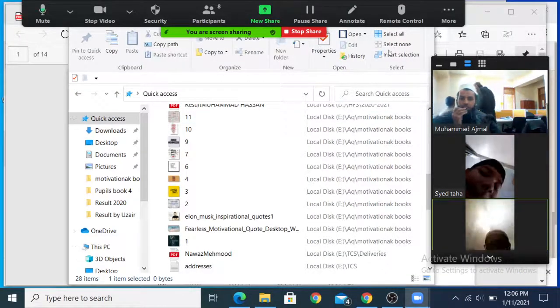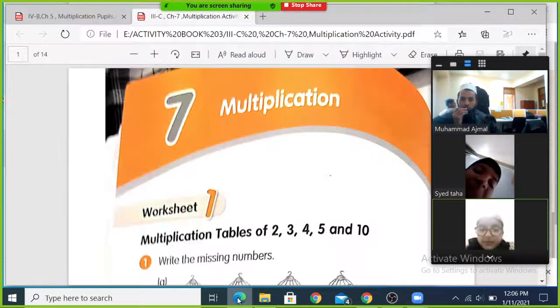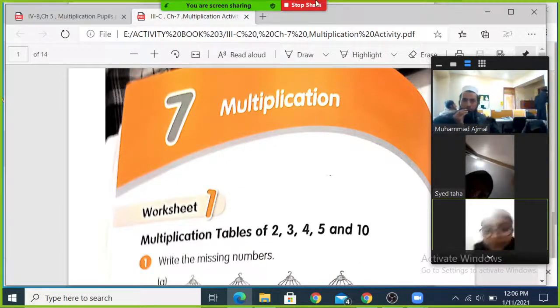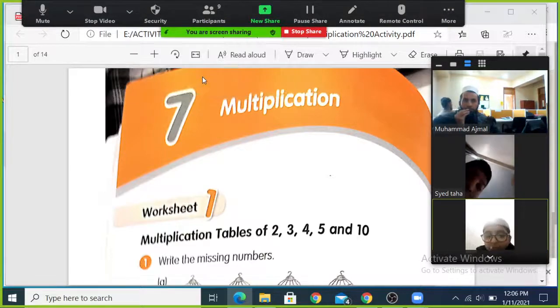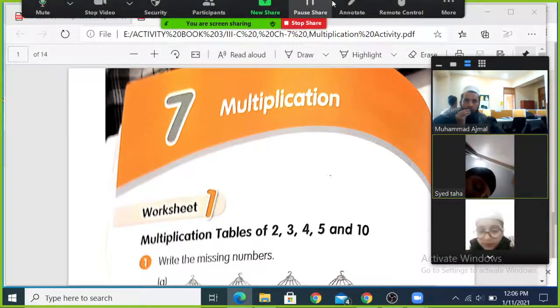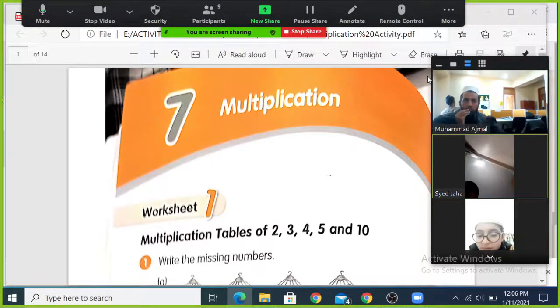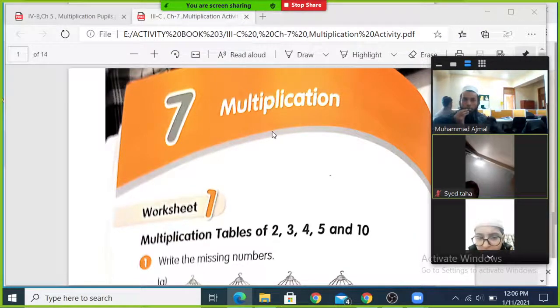I am sharing the screen to you boys, and you can see this is our today's topic, chapter number 7. Activity guide. And before Activity guide, this is activity book boys. Before we start the class, we just